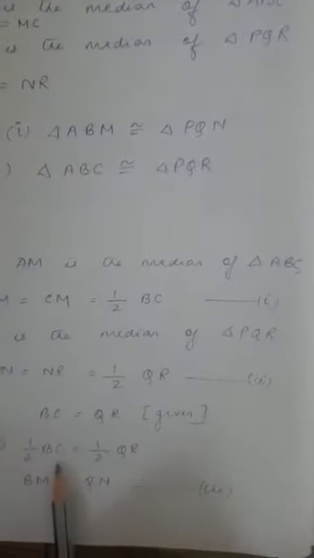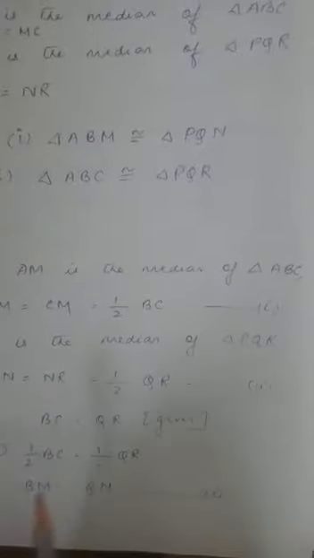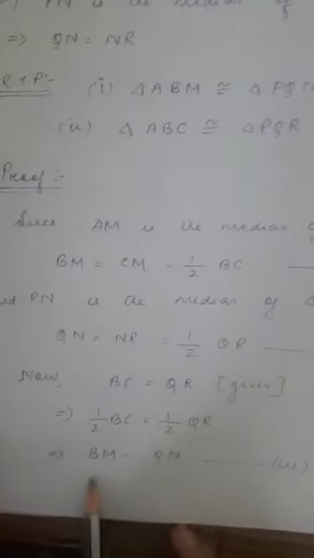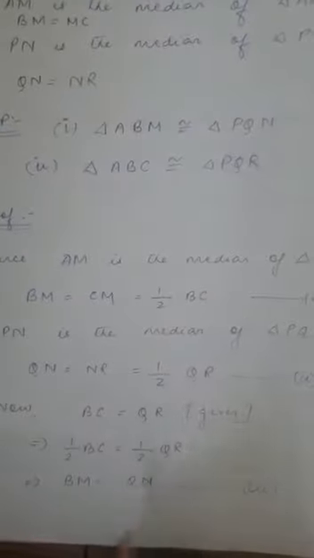Now, if half of BC is equal to half of QR, mind it, half of BC will be either BM or MC. So let me take BM because I'll consider this triangle ABM. And from here, for triangle PQN, let us consider QN. So BM is equal to QN. Half of BC is equal to half of QR. So half of BC means BM and half of QR means QN.